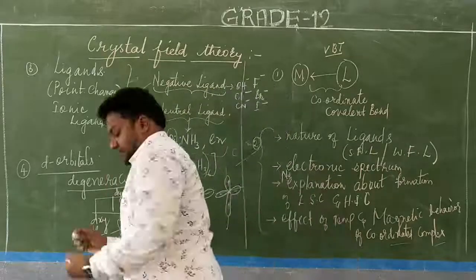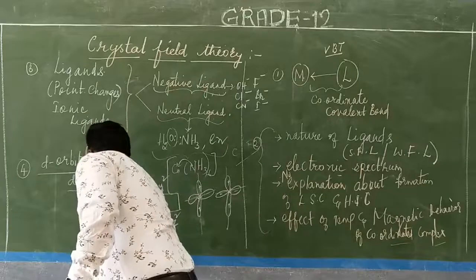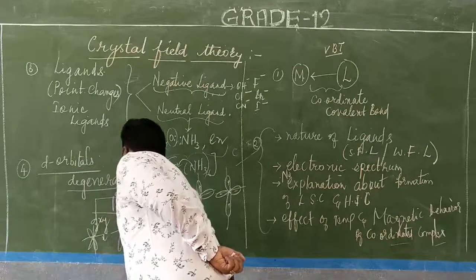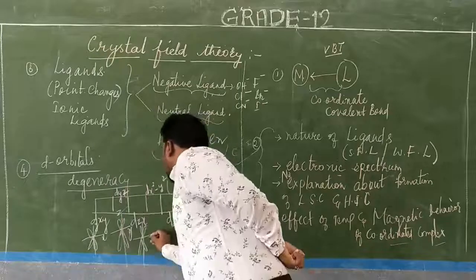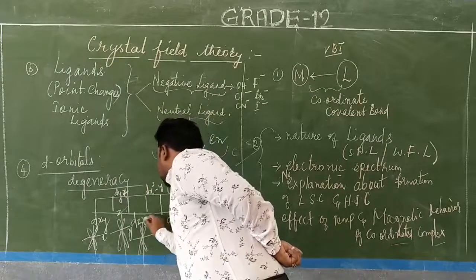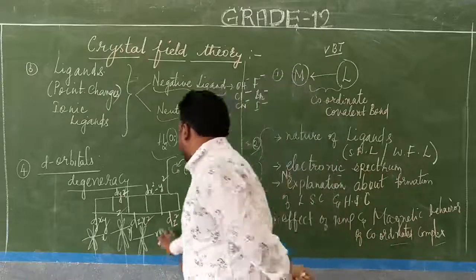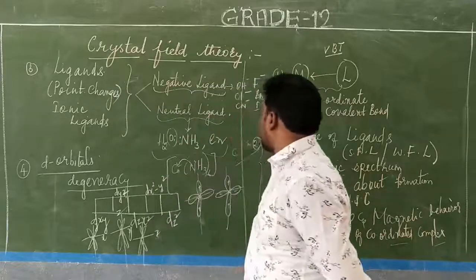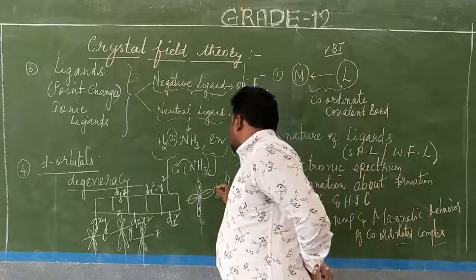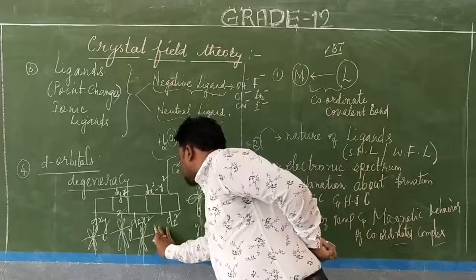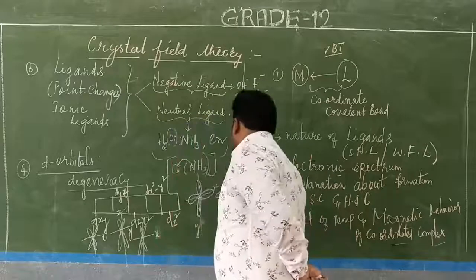So this is x and this is y, this is y and this is z, and this is x and this is z. This is also the z axis, and now coming to here, this is x and this is y, whereas this is z.